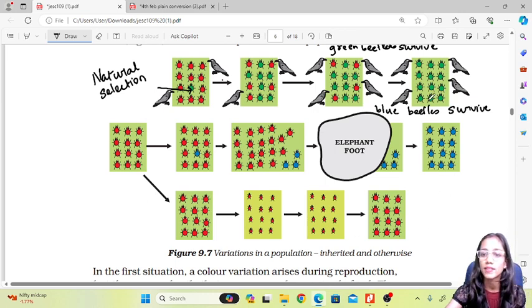Okay, the blue beetles survive and they increase their population. Now this is a matter of chance. This was a matter of chance which led to the change in the genes, which led to the change in the characters and to the shift in the genes. So this phenomenon is an example of genetic drift.